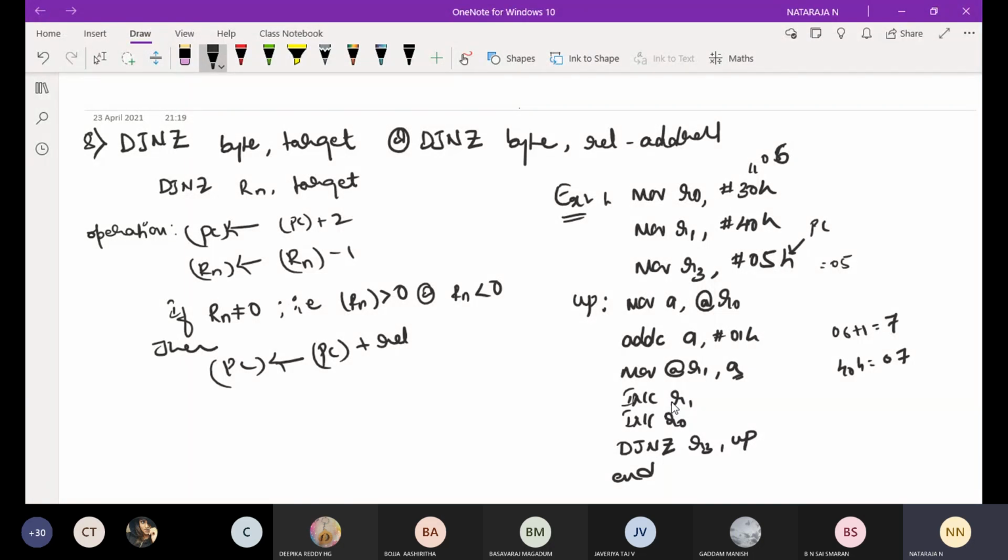Once it reaches 0, it will loop 5 times. Once R3 is equal to 0, the program will end. If it is not equal to 0, it will keep on rotating. That is the meaning. Okay. Make a note.